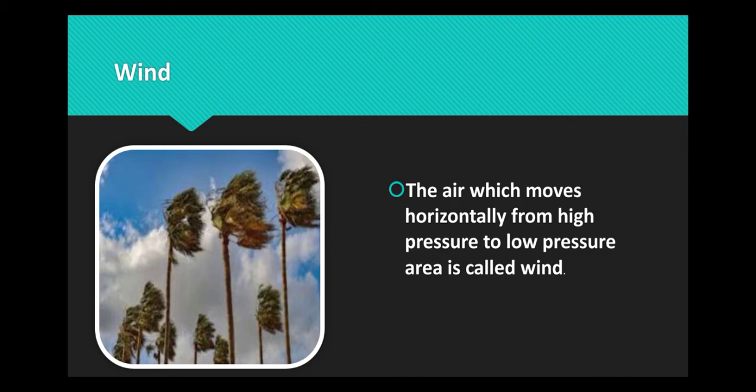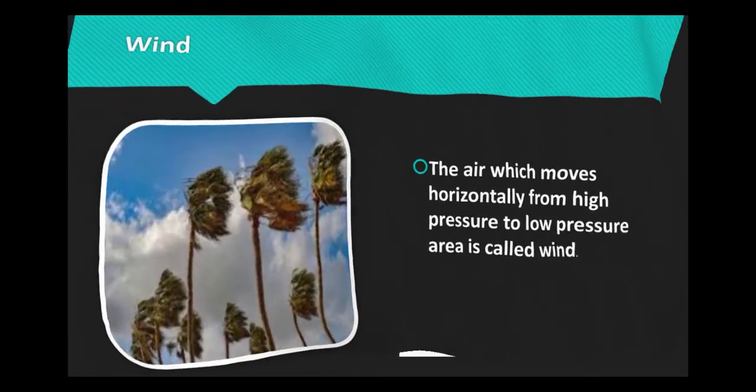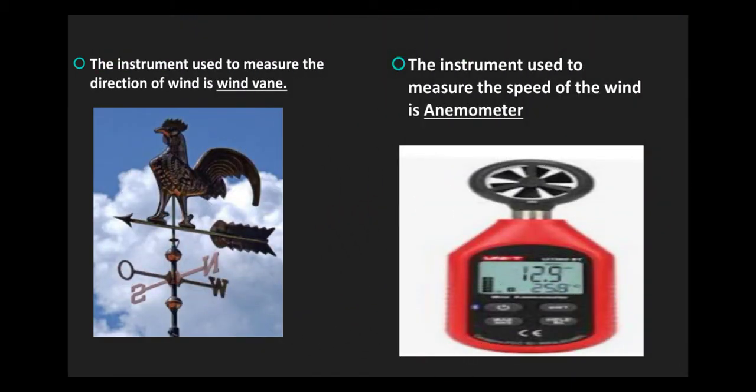Wind. The air which moves horizontally from the high pressure to low pressure area is called wind. Air never moves in one direction. It differs from place to place and time to time. This is due to the rotation of the earth. The instrument used to measure the direction of wind is wind vane. The instrument used to measure the speed of the wind is anemometer.